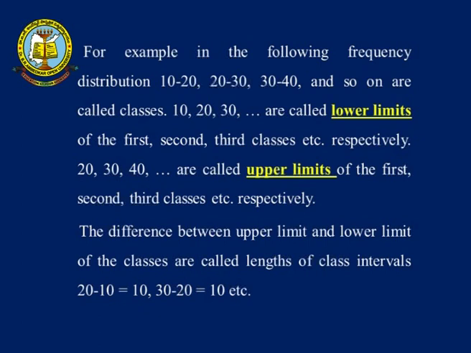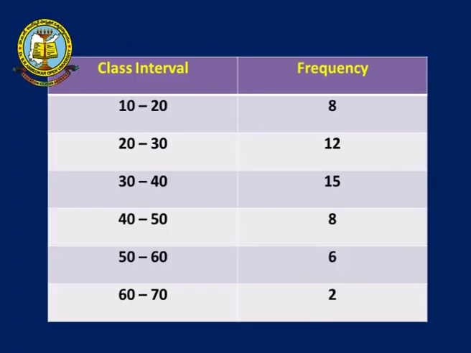The difference between the upper limit and the lower limit of the class is called the length of the class interval. Example: 20 minus 10 is 10, 30 minus 20 is 10, and so on. Now you have observed in this table that class interval is in the first column and frequency is in the second column. The first column is represented by class intervals. This class interval consists of lower limit and upper limit of the table.